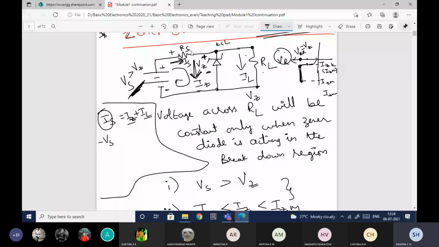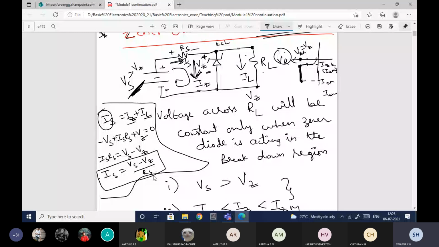Rearrange everything and get the equation for Is. IsRs is equal to Vs minus Vz. So Is is nothing but Vs minus Vz by Rs. This is the equation for Is with respect to Rs.